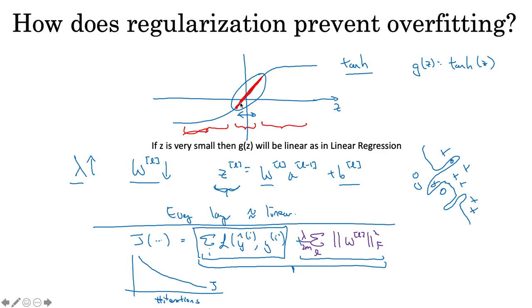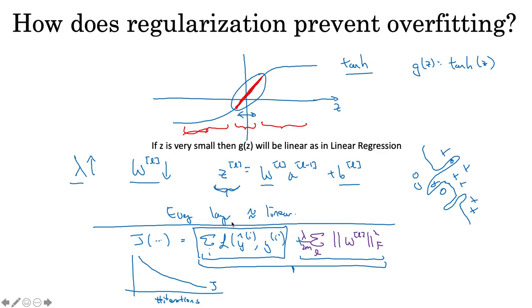Because here the derivative is closer to 0, we want it to be linear. So we want to make lambda very high, weights go down, and eventually the value of z becomes small. And when z becomes small, it works like a linear regression.